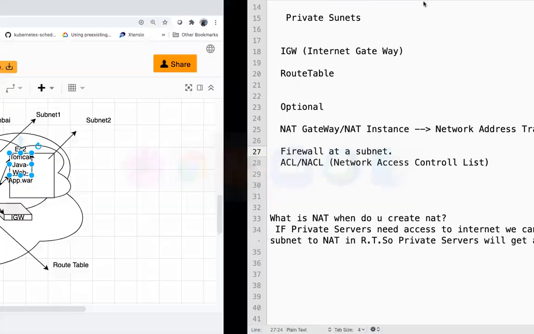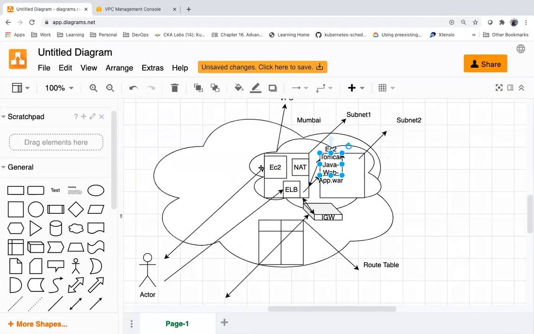NACL is basically a firewall at subnet level. It is also optional, right? You can allow or deny the traffic at a subnet level itself instead of instance level, but it is optional. It's a firewall at subnet level, network level, whereas a security group is a firewall at instance level.